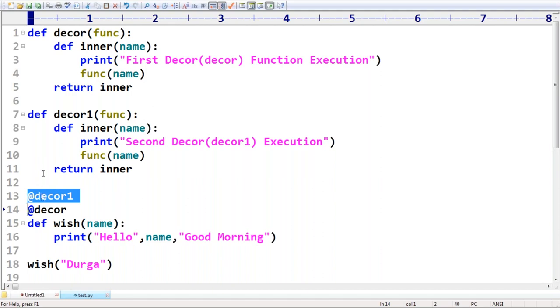Anyone, can you please tell? Is it the inner one or the outer one? How many people feel the outer one is going to execute first? Can you please confirm once? First the outer one is going to be executed. Anyone, can you please type? Yes.